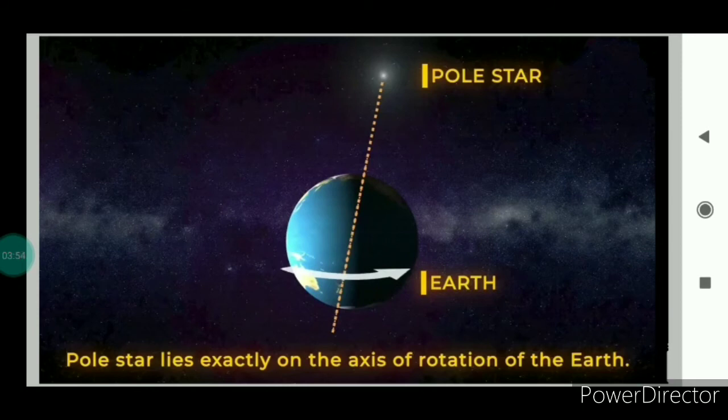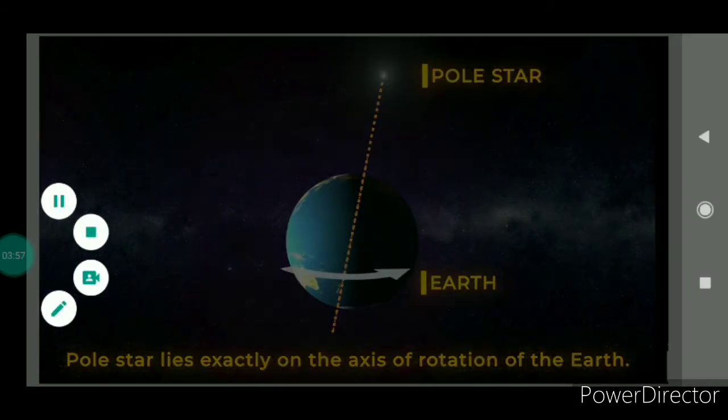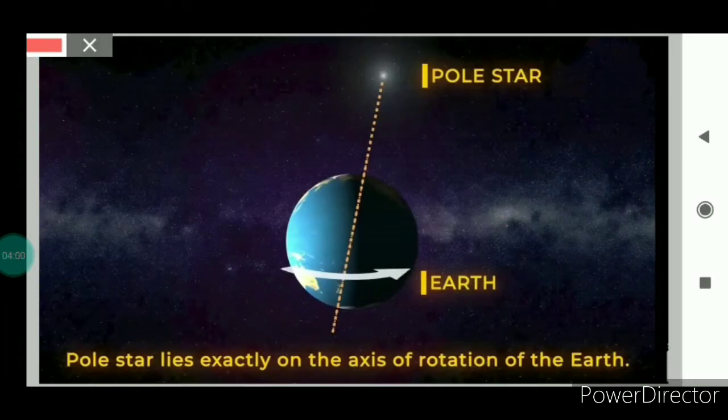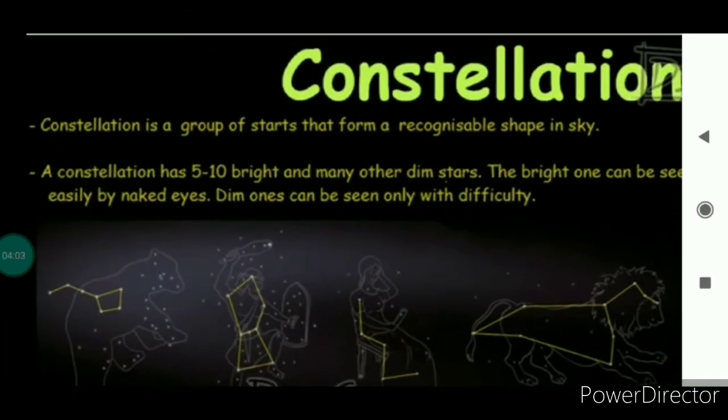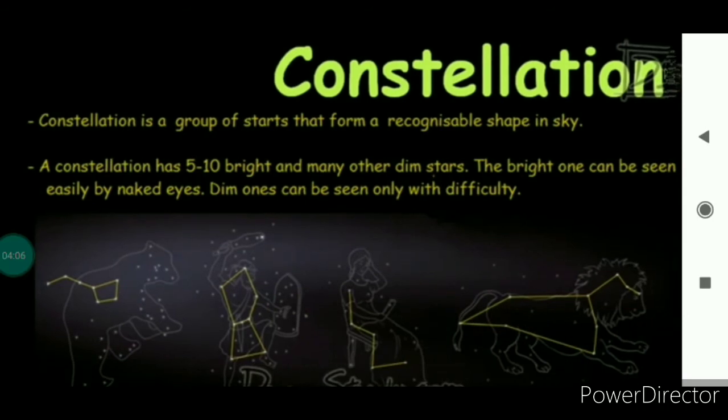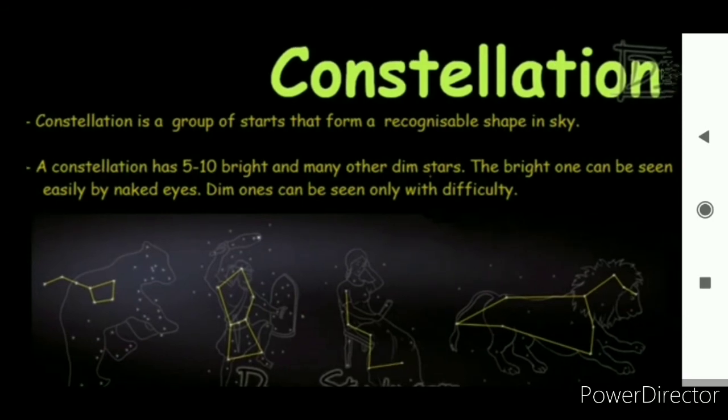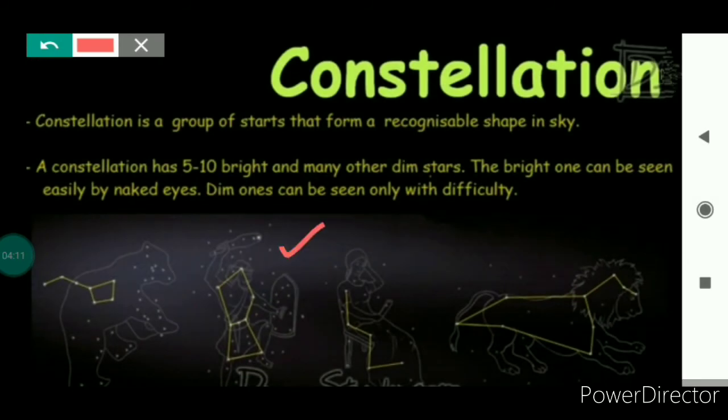Now let's discuss the other constellations. This is the Orion constellation. Orion is also known as Kalpurush. There are 7 to 8 bright stars and several faint stars in the Orion constellation. The arrangement of stars in Orion, as you can very clearly see, looks like a hunter with a bow.